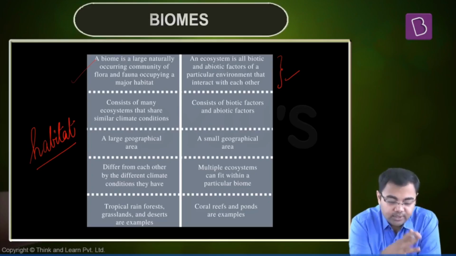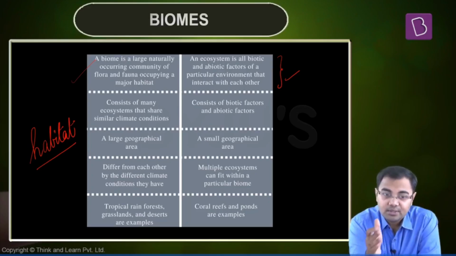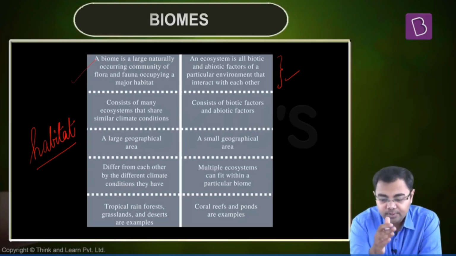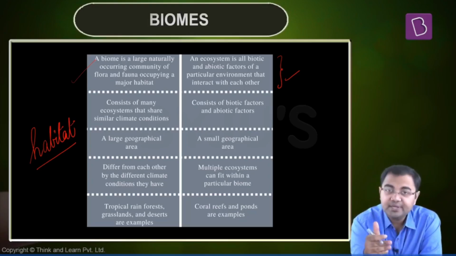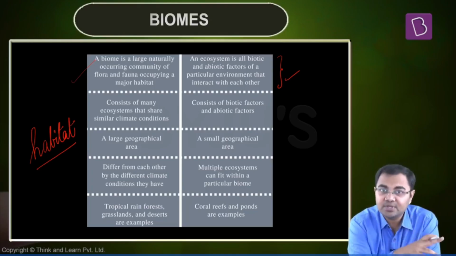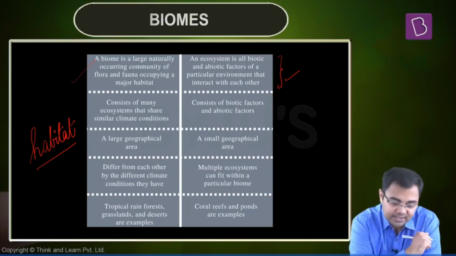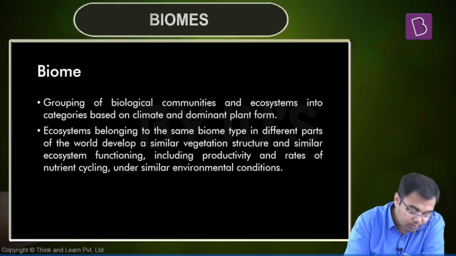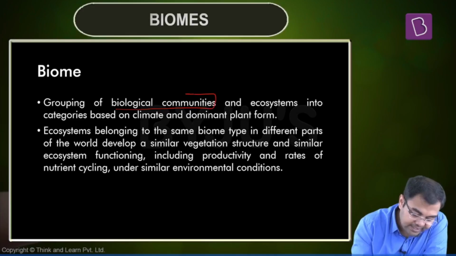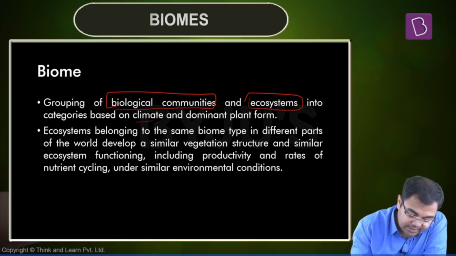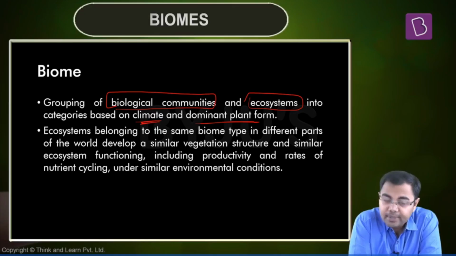So you have to understand the difference between the three terms: biome, ecosystem, and habitat. Habitat and ecosystem we have already seen in the previous chapter. Biome is something that we are going to study in this particular chapter. So moving on to what exactly we mean by biome: the grouping of biological communities and ecosystems into categories based on climate and dominant plant forms can be called a biome.